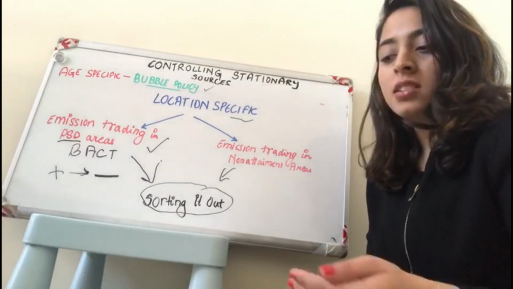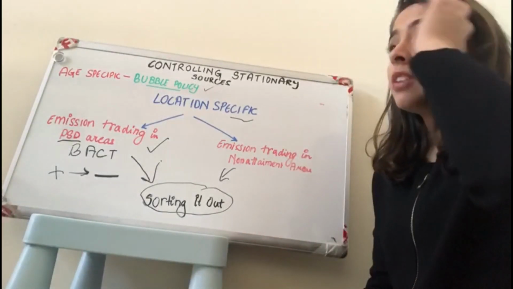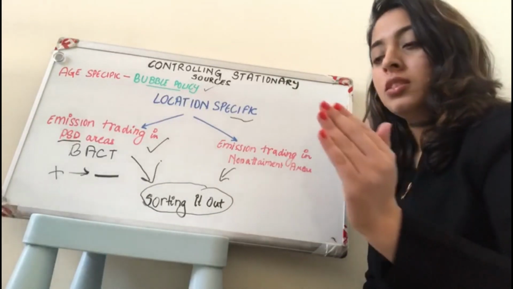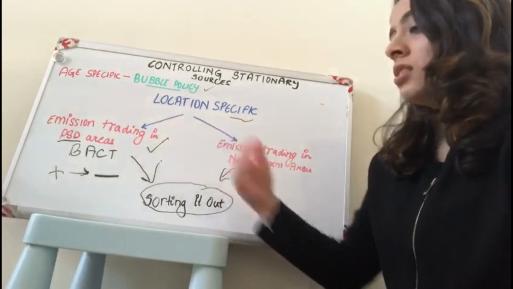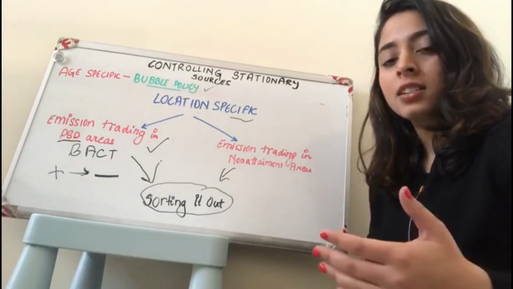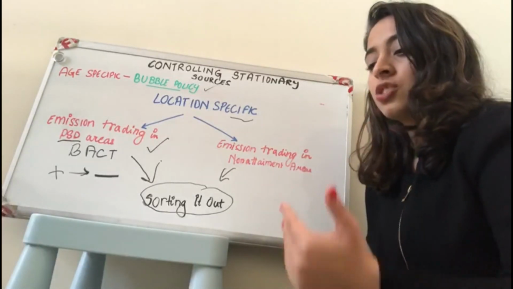BACT is the best available control technology. A new source has to meet the standards that align with the maximum degree of pollutant reduction available.